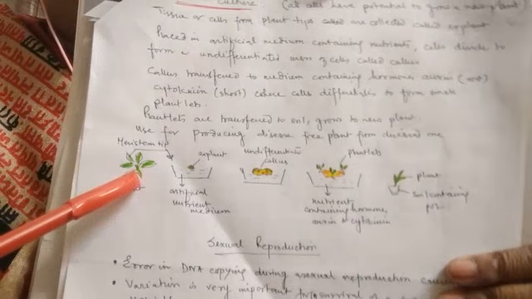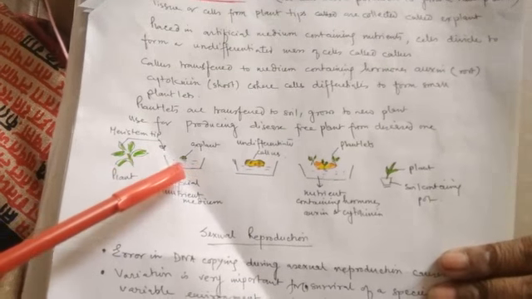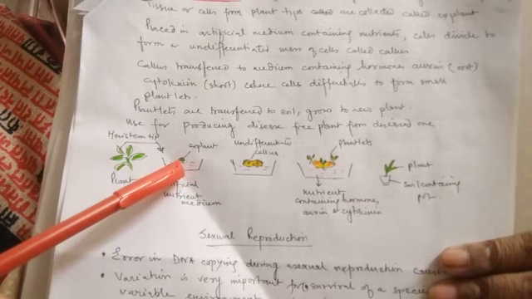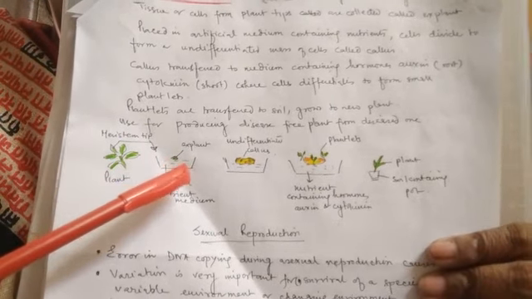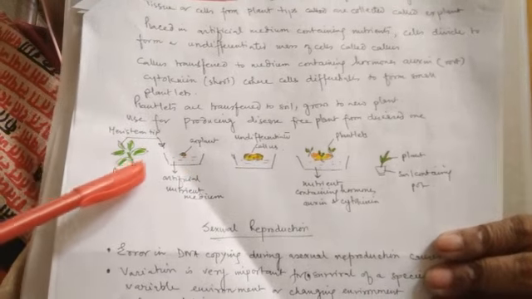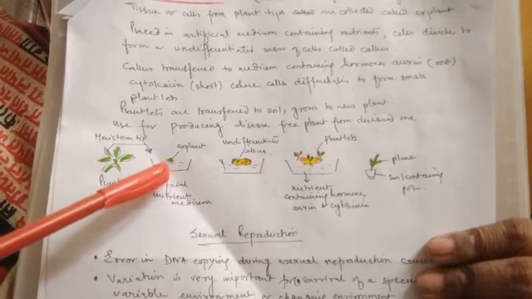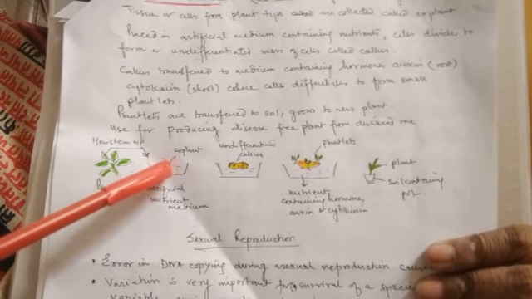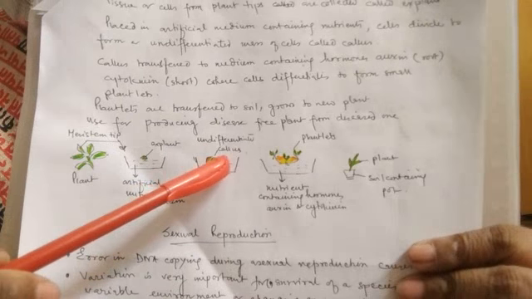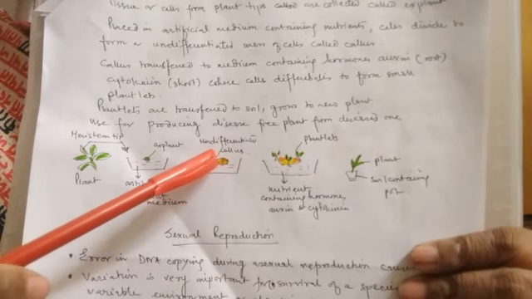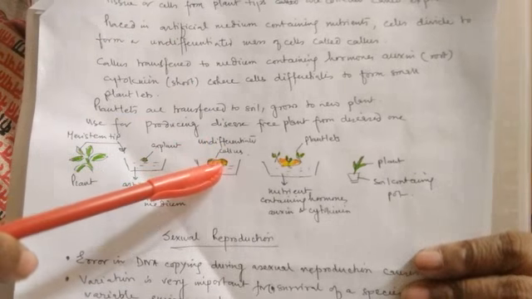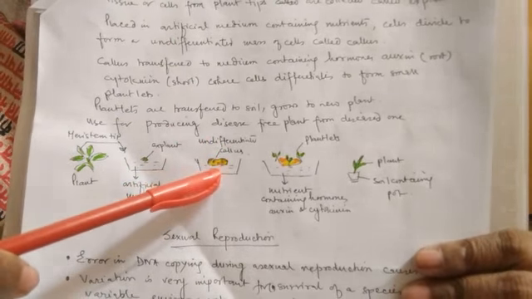Now they are kept in a nutrient medium which contains all the nutrients required in the form of salts for this particular plant to grow, and this portion which is taken is called explant. Now what will happen, we will see that this explant will divide and redivide and proliferate to form an unorganized mass of cells which is called callus.